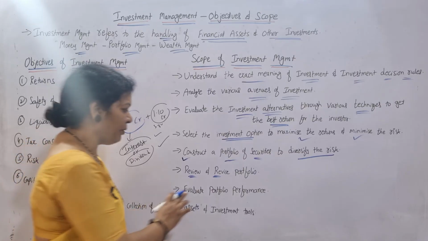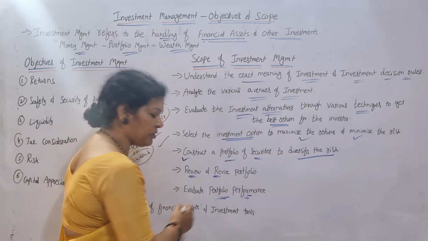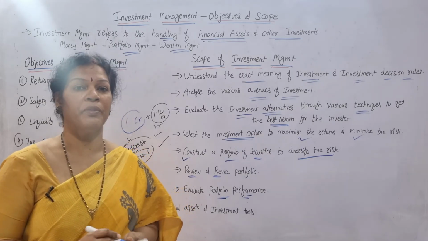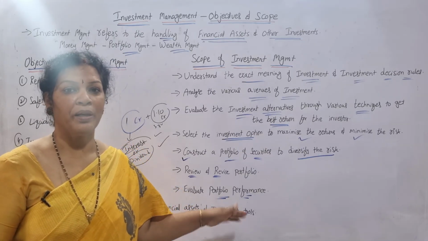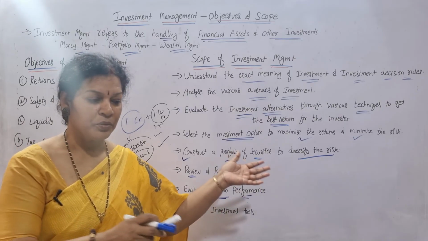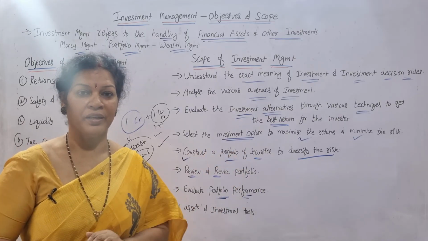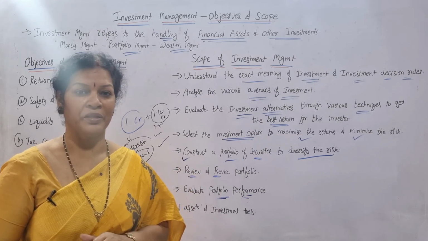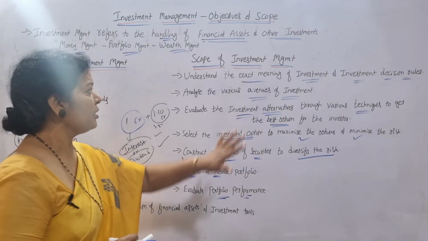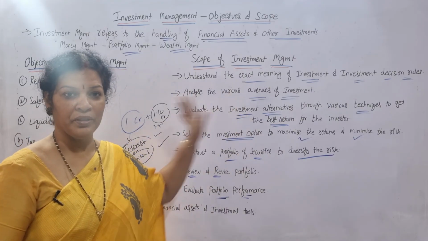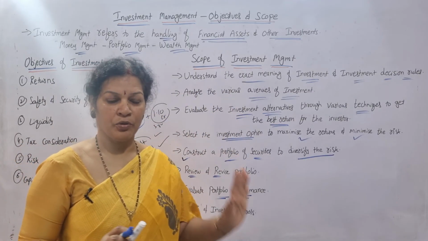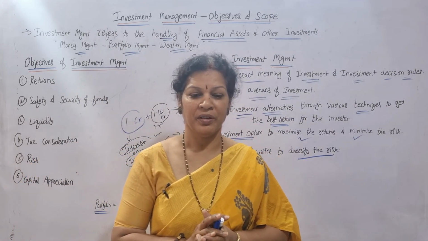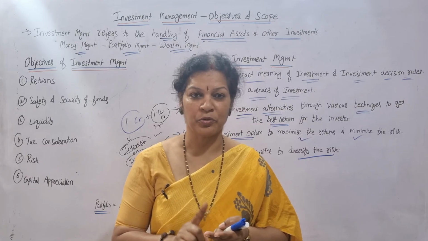Then after that, evaluate portfolio performance. See the performance of the portfolio. Wherever you have kept your investments, you have to evaluate that performance also. Once you evaluate, you will come to know, here I made a mistake, I could have done that, and I should transfer this to another area of investment. You can get some idea. So these are the main areas of the scope of investment management. I hope you got a very good understanding of what investment management is, and its characteristics, objectives and scope.